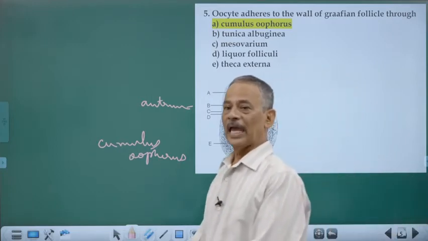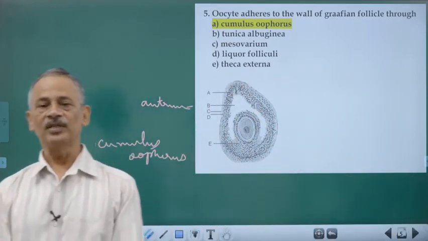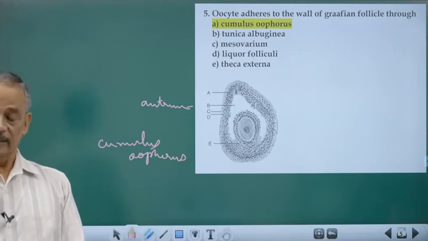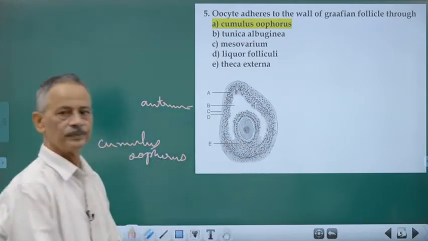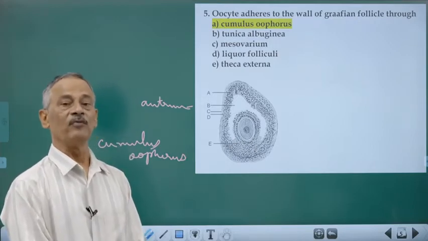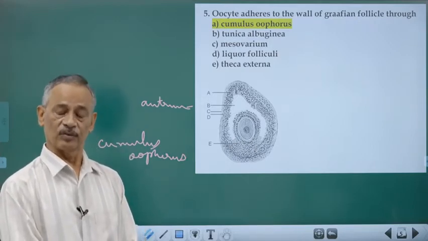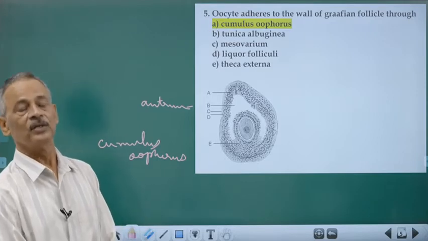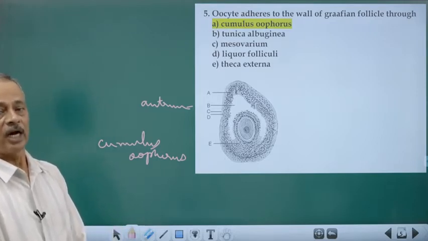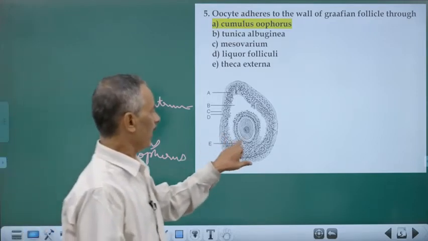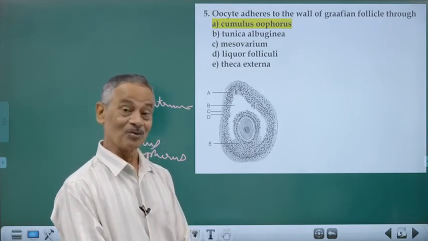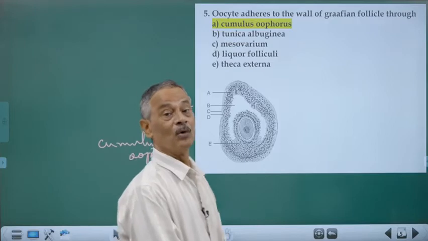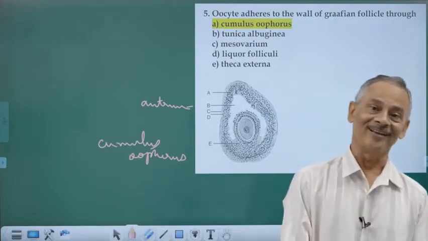There will be an antrum, a cavity, which becomes enlarged and occupies almost the whole follicle and becomes filled with a fluid secreted by the follicle cells. That is called liquor folliculi. And the third and last stage is that it undergoes the remaining stages of meiosis 1.